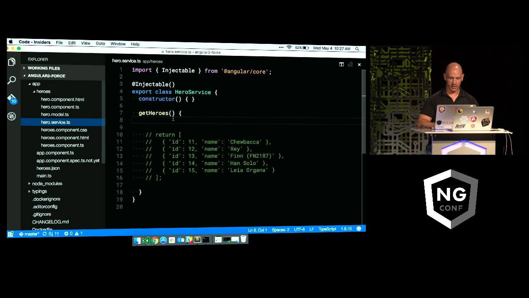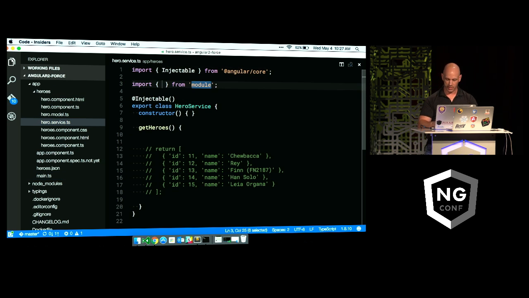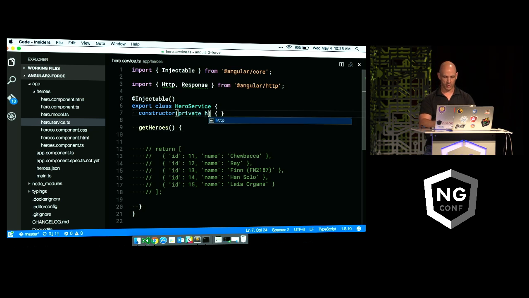All right, so inside of the service, now we're going to take advantage of HTTP. We're going to import it down here. We're going to say, okay, let's go back into the Angular HTTP, and we're going to pull out HTTP itself, and we're going to deal with the response, so we'll get him out. So now down in here, we got to type in a constructor to get our HTTP service. So we're going to say, okay, we'll get HTTP.